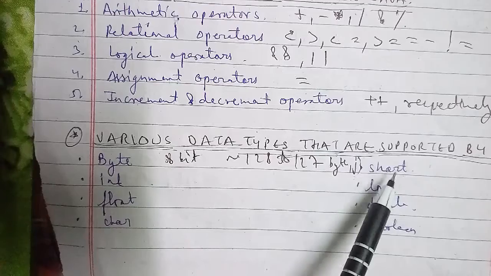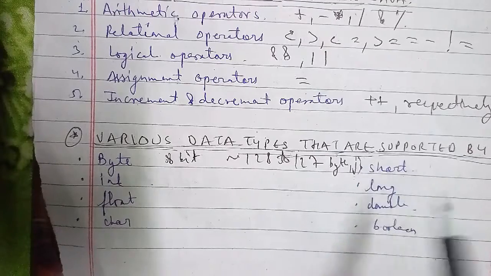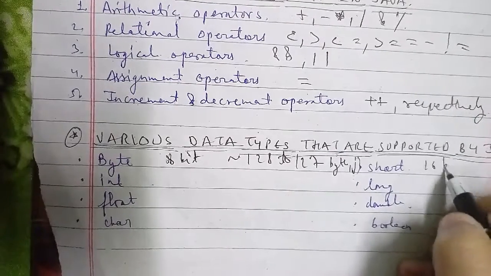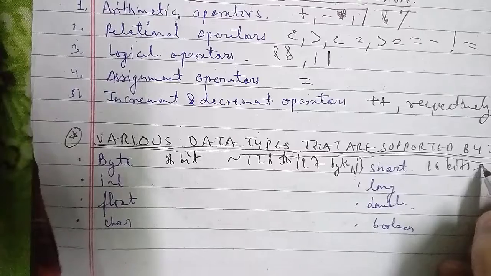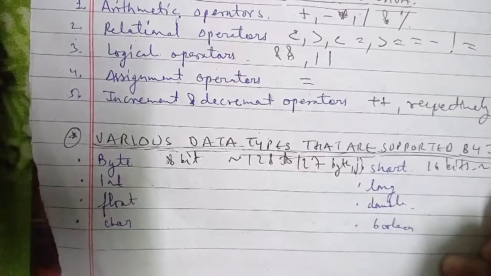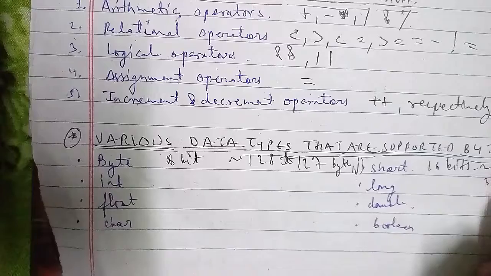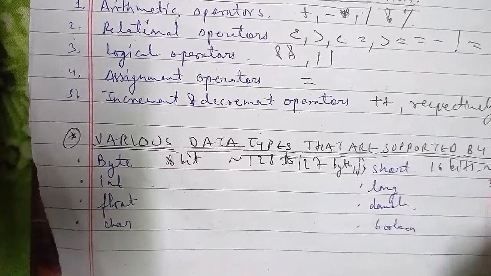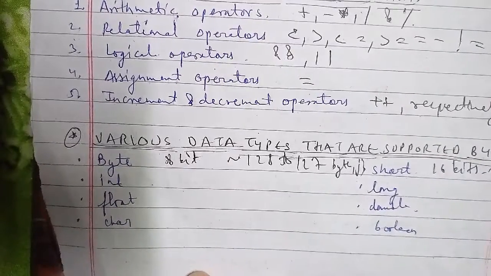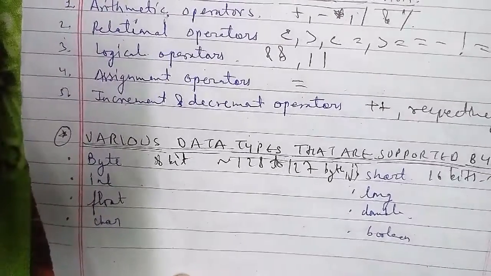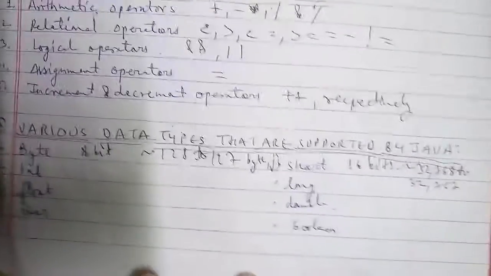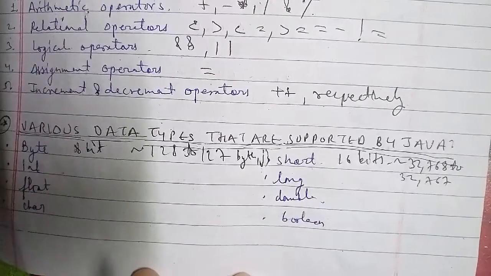The width of this data type is 32-bit, and it has a range of -2147483648 to 2147483647. This declaration you can just write down like int p comma q.